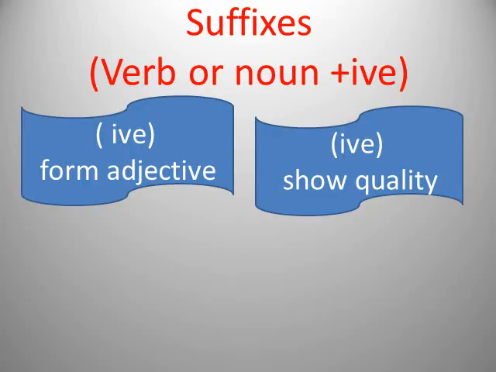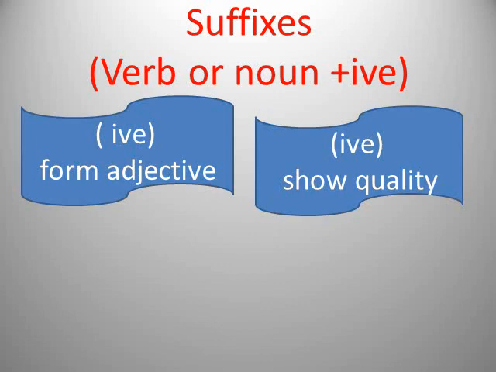If we add a certain group of letters at the end of other words, we change the meaning and we change the form of the word.